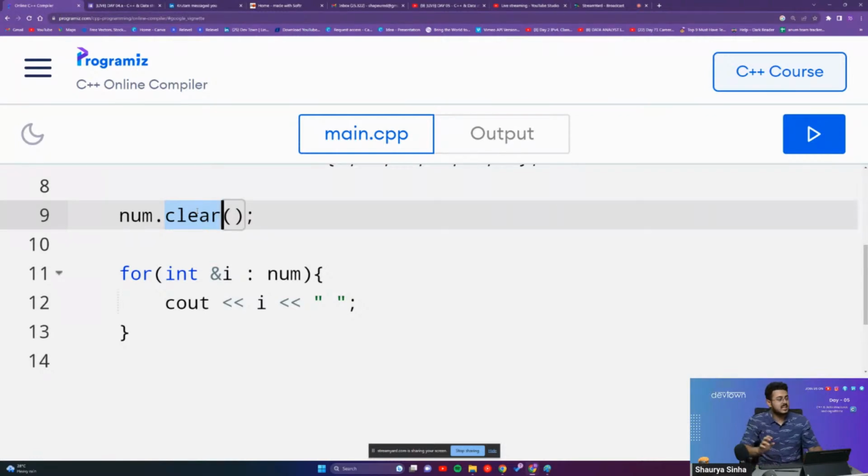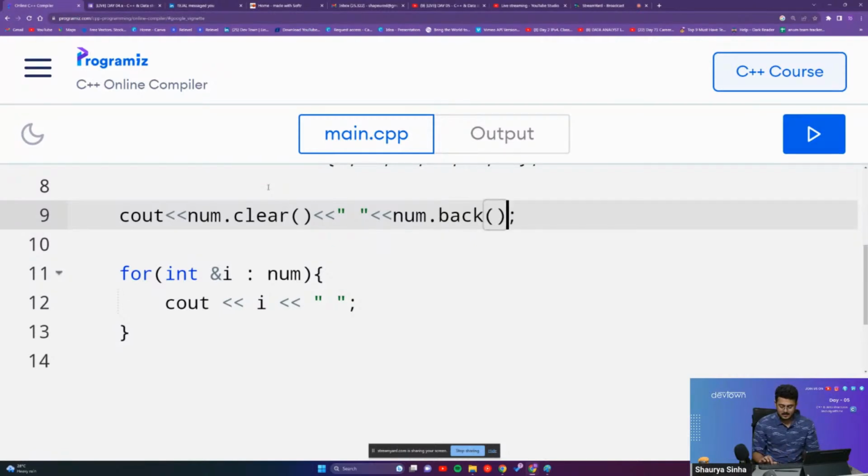The next particular thing that we need to understand is num.front and num.back. Okay, so cout, num.front, and num.back.